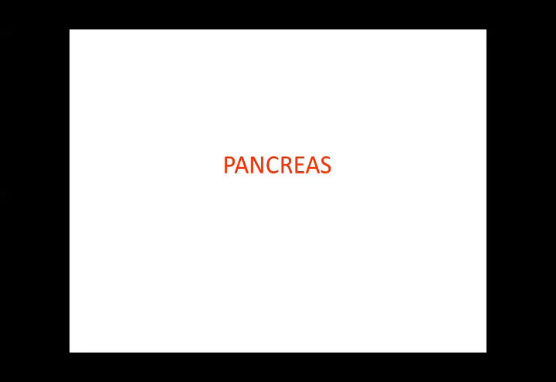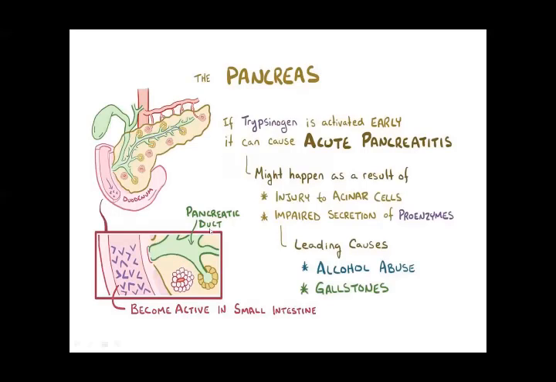So, this is the pancreas. You know the structure of the pancreas if you remember your anatomy: the pancreas lies below the stomach, on the left side of the upper abdomen, and it is connected to the duodenum through the pancreatic duct. So this is the pancreatic duct. These are the acinar lobules.